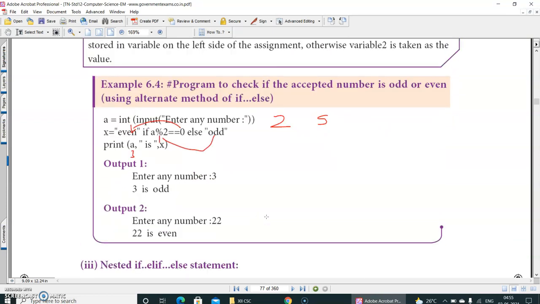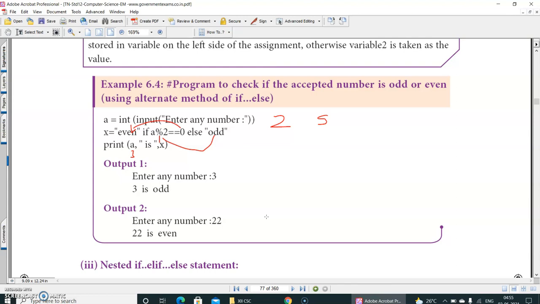So today I started chapter 6, control structures. In that I explained about alternative or branching statements and iteration or looping statements.